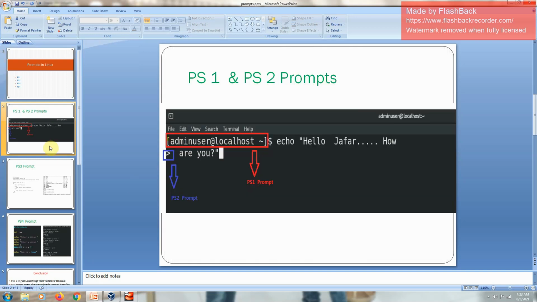So here, the PS1 prompt is the prompt where the user will daily interact with the shell. The one which I highlighted in red is called the PS1 prompt, where the user can give commands and get the values. And PS2 prompt means whenever we are continuing one command on the next line, automatically from the next line onwards the PS2 prompt will come. This greater than symbol, which I highlighted in blue, is called the PS2 prompt. Let me show this practically.